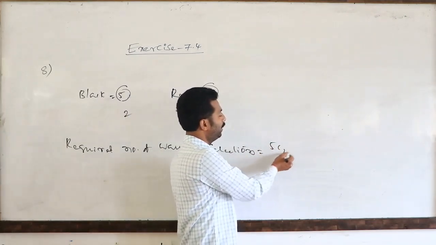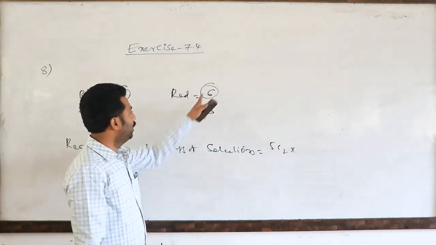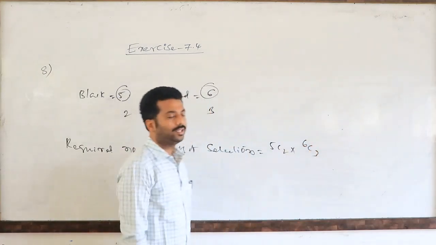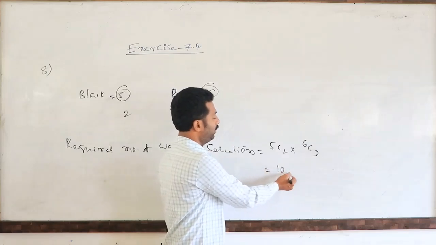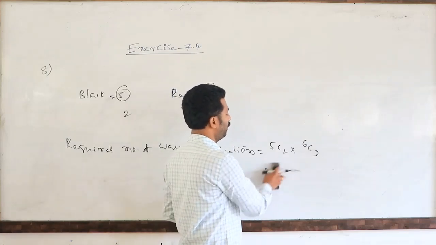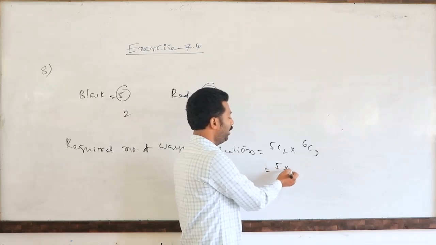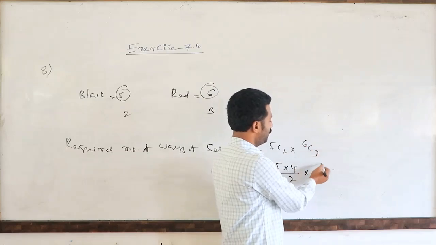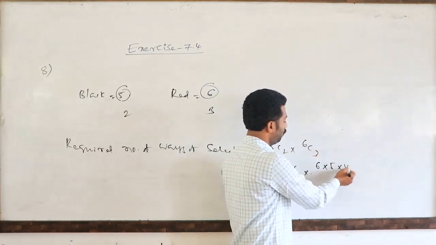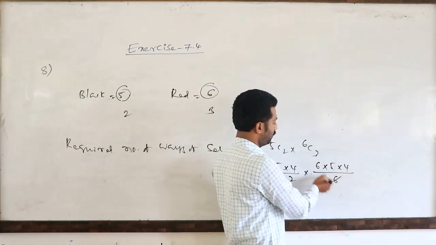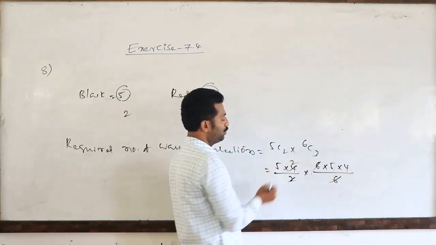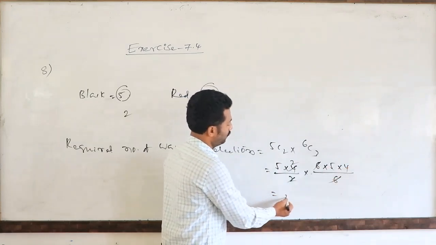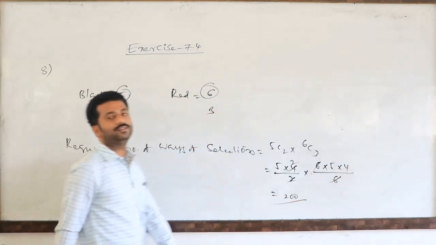From the 5 black balls, 2 can be selected: 5C2 ways. From the 6 red balls, 3 can be selected: 6C3 ways. 5C2 is nothing but 10. If you want, you can write it split also: 5 into 4 divided by 2 factorial, and 6 into 5 into 4 divided by 3 factorial. The 6s cancel, and 10 into 20 gives 200 ways we can select.